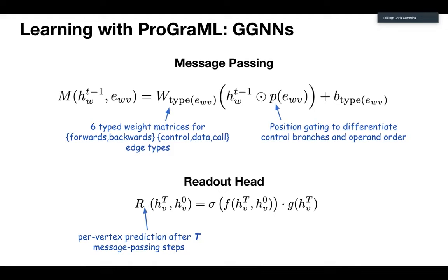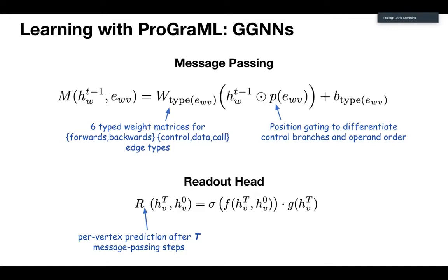We did make two small adjustments. The first is we threw in this position gating, which is basically borrowed from the transformers. It's a way of telling apart different operands. And the important thing is what we get out of this in the bottom equation is we can either produce a prediction for every single node in the graph, or we could do a prediction for the entire graph.